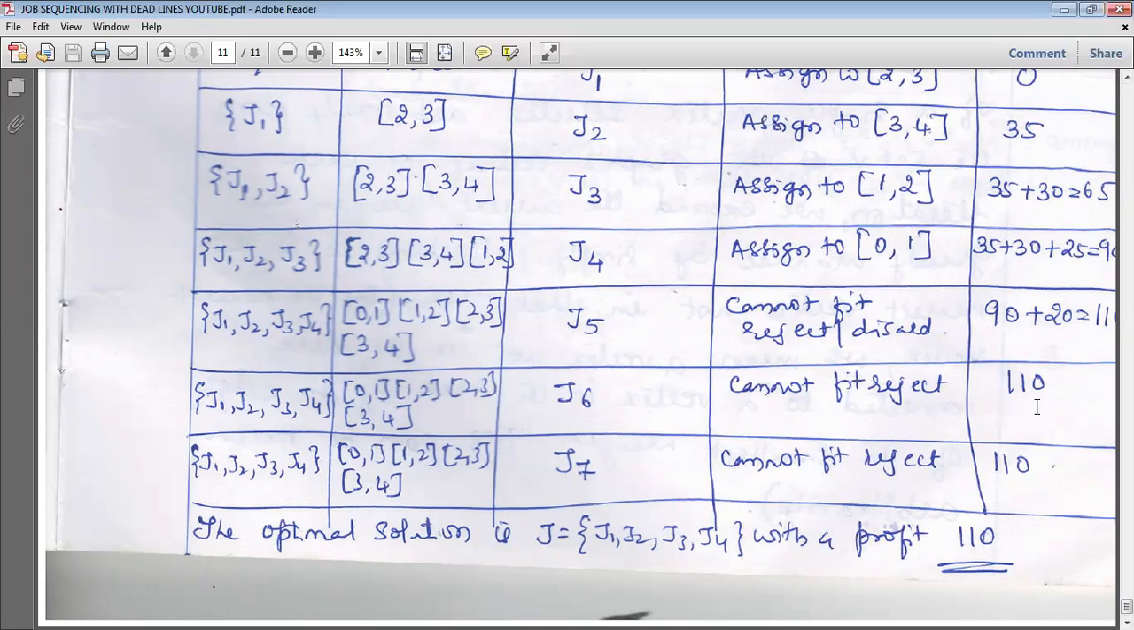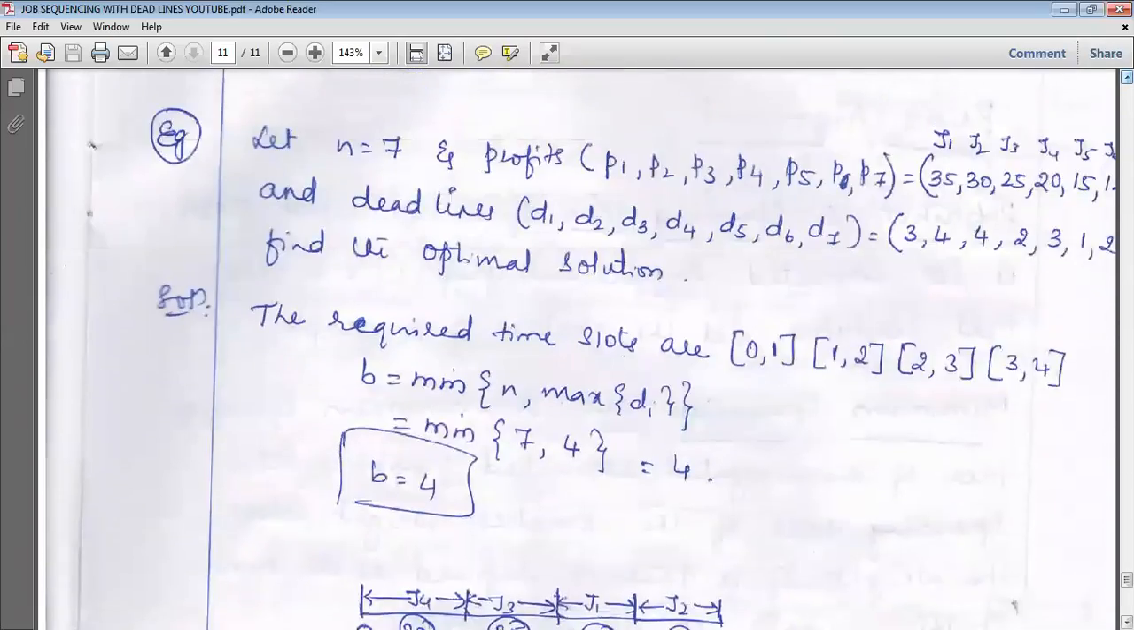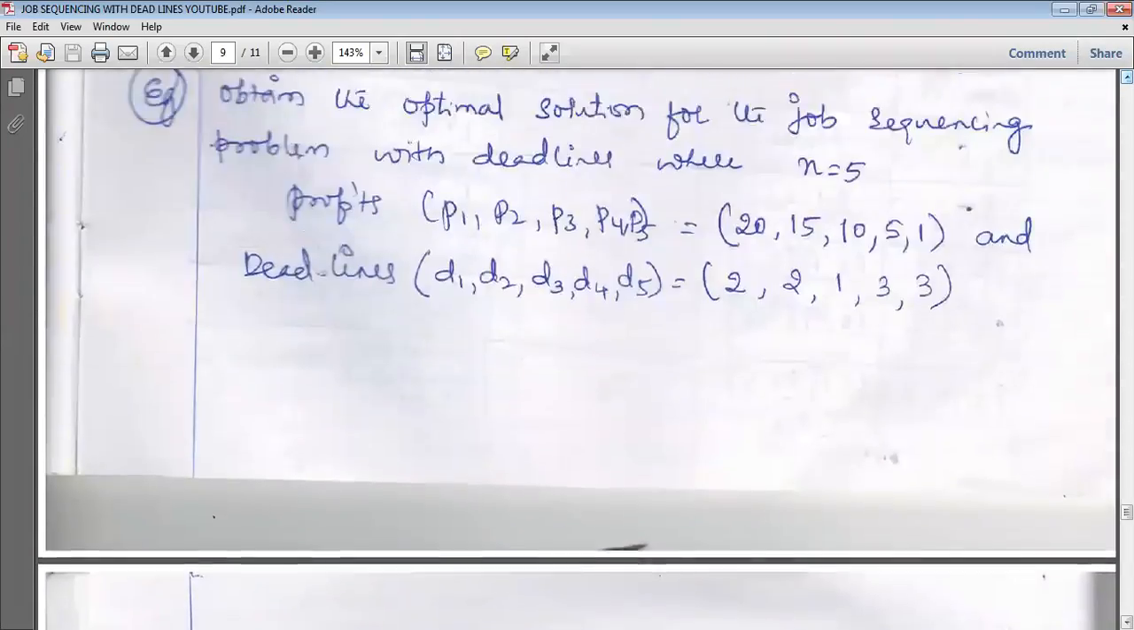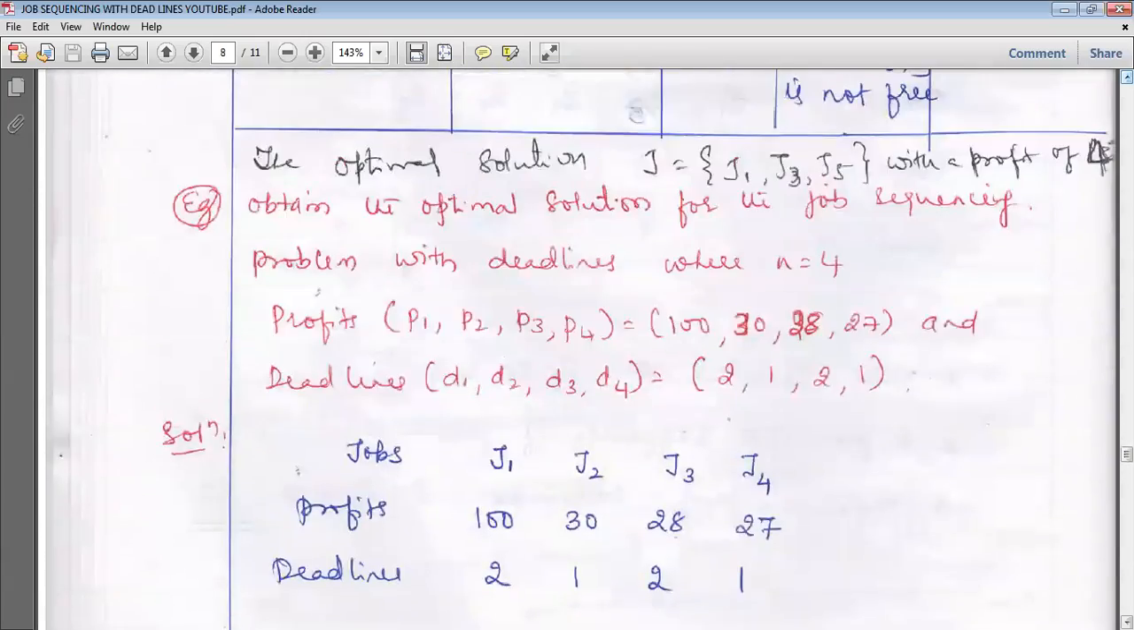So the profit is 110. The optimal solution is the job selected. You need to write the jobs selected are J1, J2, J3, J4 with a profit of 110 rupees. This is how we are going to solve the problems of job sequencing with deadlines.